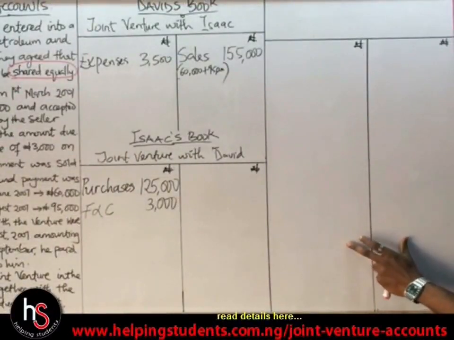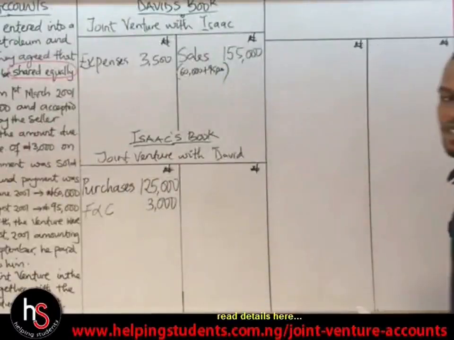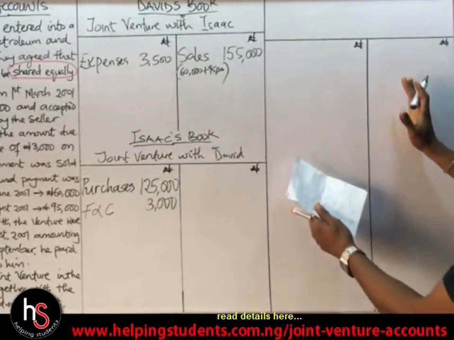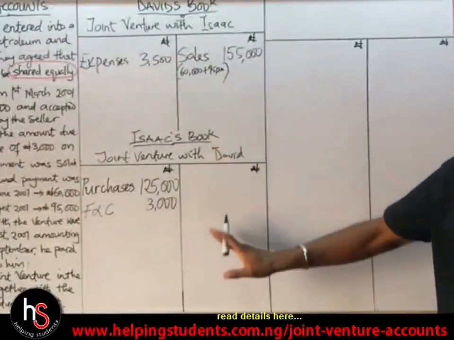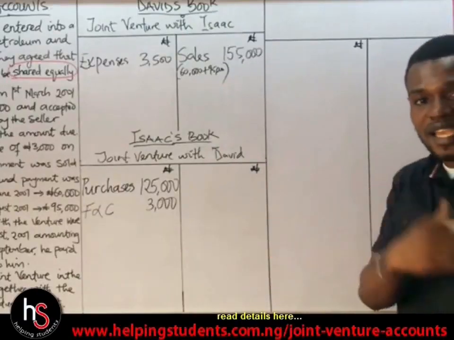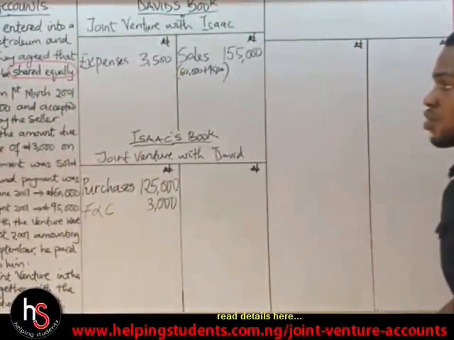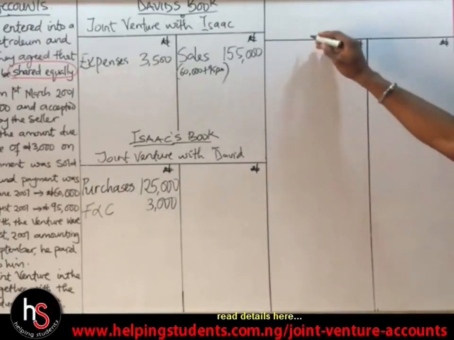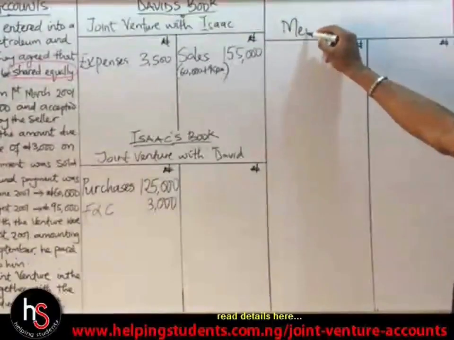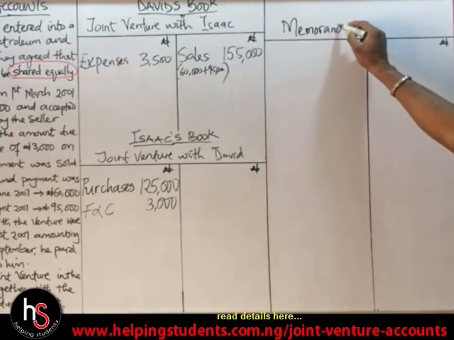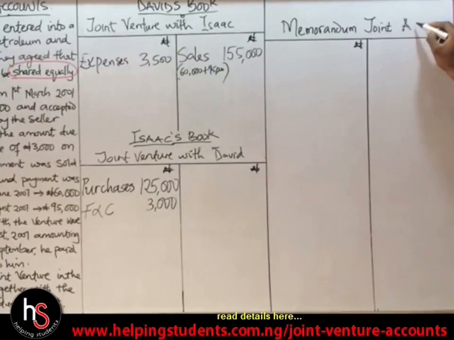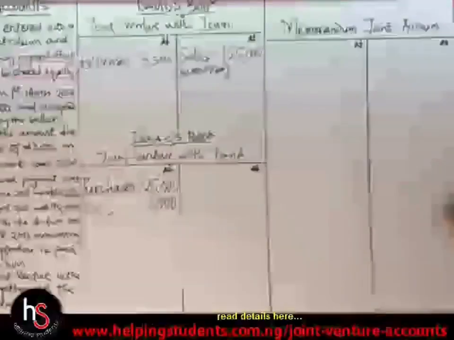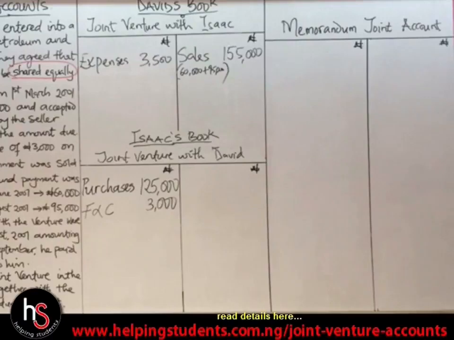When we are done with the memorandum account, then we'll come back to balance this transaction. Because by the time we solve this question, the balance brought down will determine how much will be shared between both of them, because that shows us the value for either their profits or the loss. So what do we have here? This will now be titled the memorandum joint account.